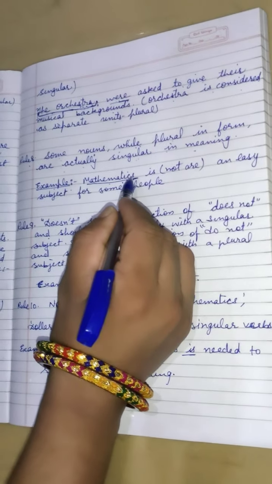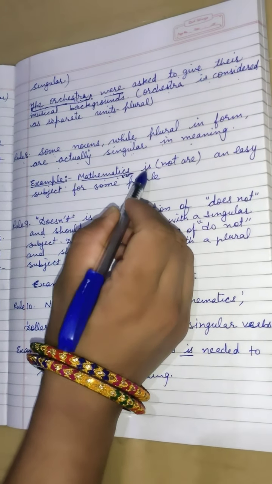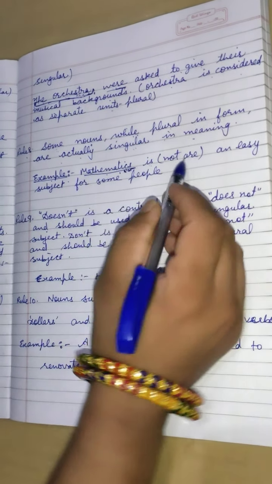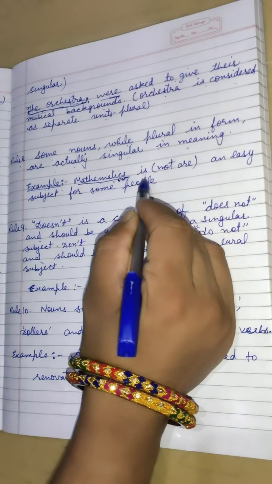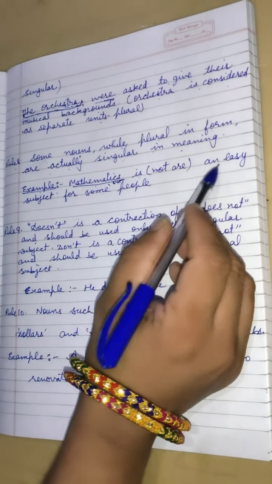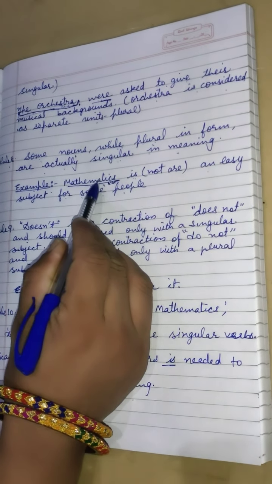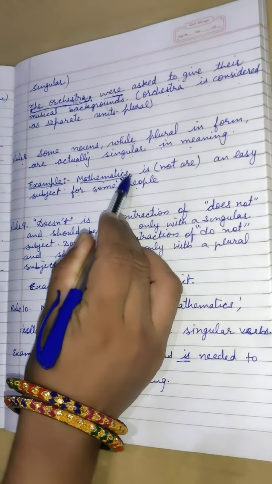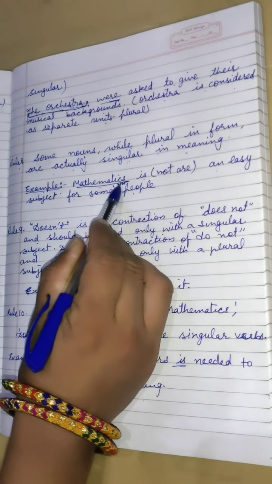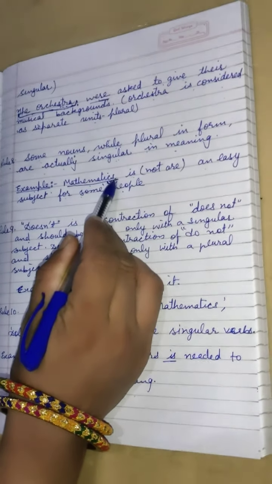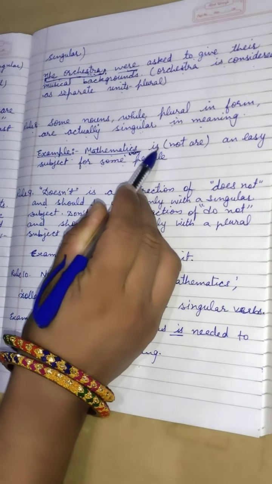And to satisfy the need of this singular subject, we use the singular verb "is". We should not use "are". We should use "is". Okay. Mathematics is an easy subject for some people. So in this sentence, I am repeating it again, mathematics seems to be plural for some students. Some students get confused, but it is singular. It is not plural. Okay, and to satisfy this singular subject, we have to use a singular verb.